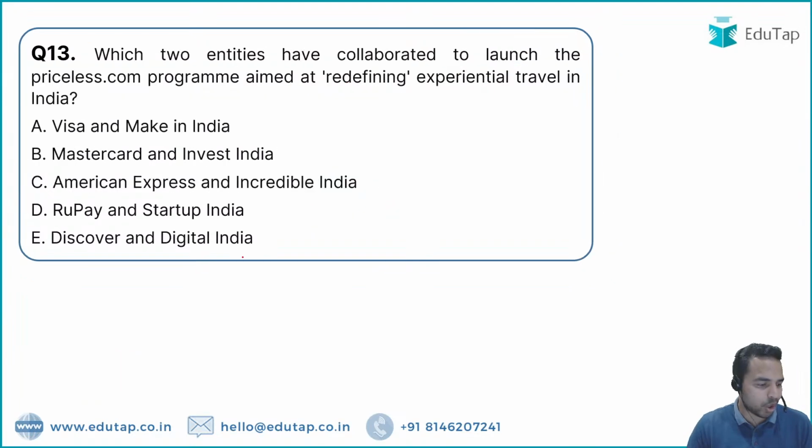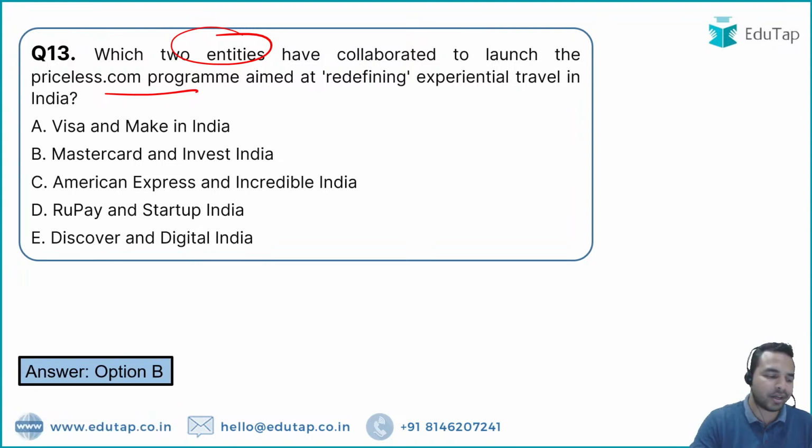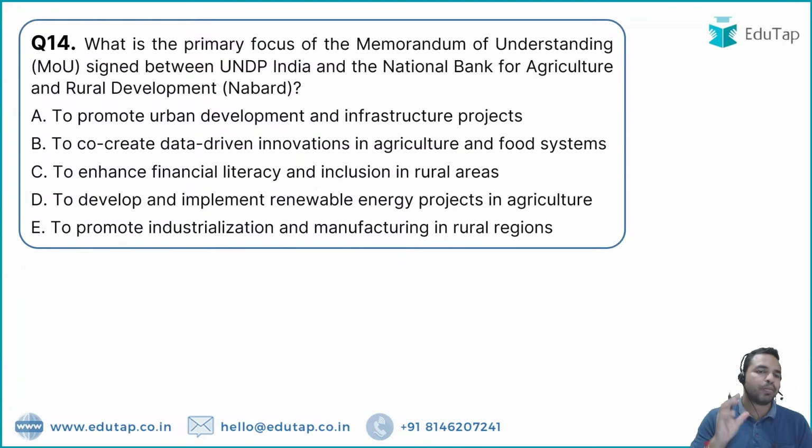I hope this is clear to all of you, my dear friends. Let's move on to the next question. So please tell me the name of two entities who have collaborated to launch the priceless.com program. Let me tell you that this program redefines experiential travel in India. And here the Ministry of Tourism has also supported it. The question is, which two entities collaborated for this priceless.com program? The names of these entities are Mastercard and Invest India. So these are the two entities. Absolutely right, Rinki, Ria, Vishnu. The right answer here is option B, that is Mastercard and Invest India. Absolutely right, option B is the right answer. Moving on to the next question, guys.